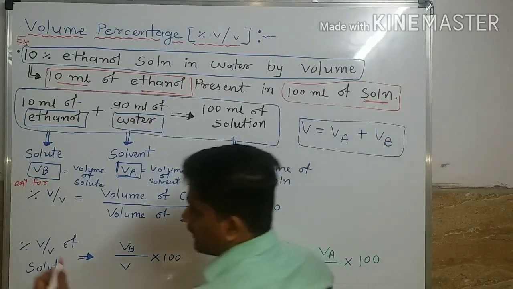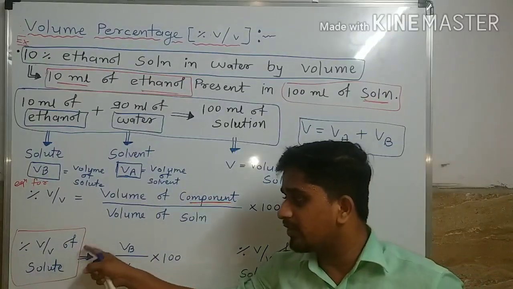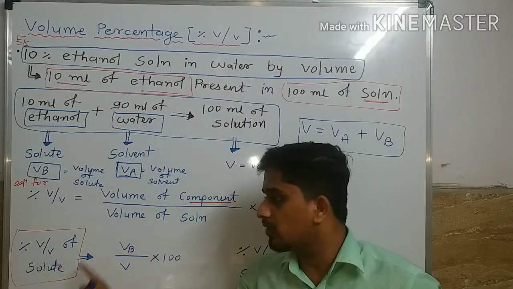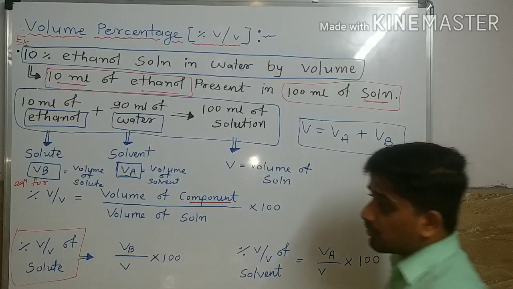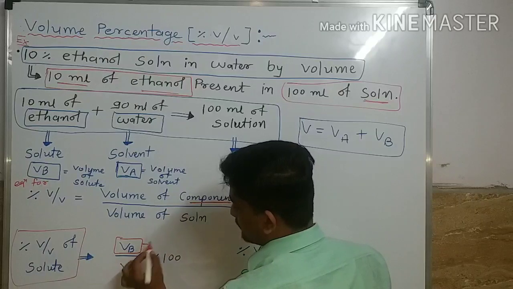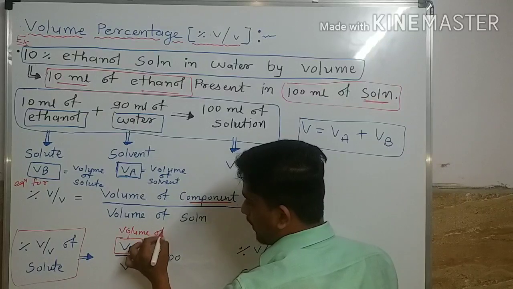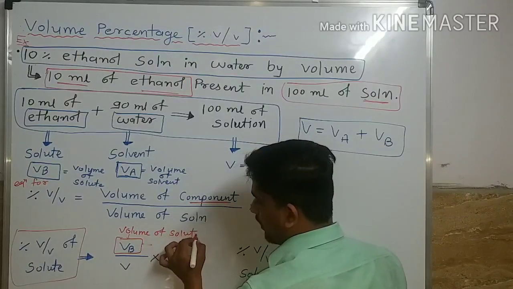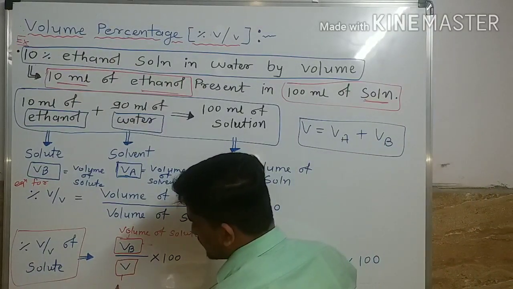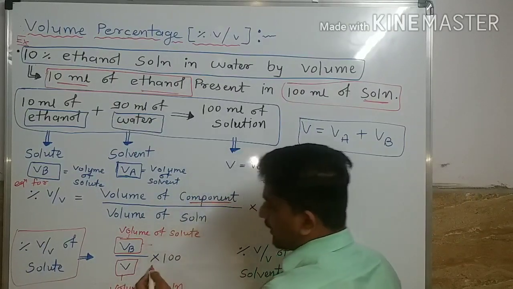If we have to find percentage of V by V of a solute, then we are going to put in the numerator volume of solute, divided by V, and V is volume of solution, into 100.